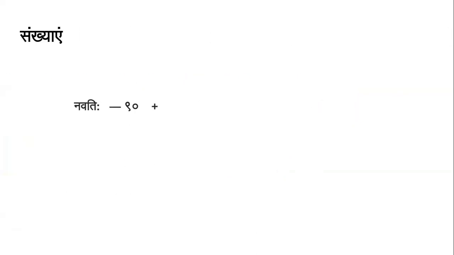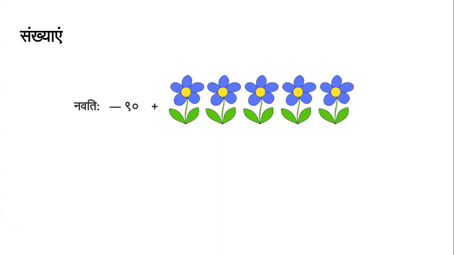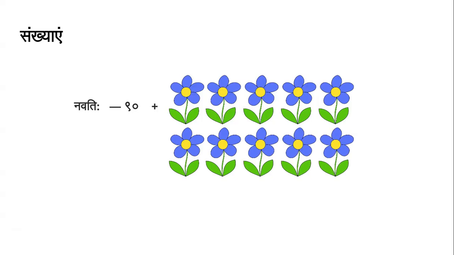And how many Pushpa are we adding to Navatihi? Let us check. Ekam, Dve, Trini, Chatvari, Pancha, Shada, Sapta, Ashta, Nava, Dasha. We are adding Dasha Pushpa to Navatihi. 90 plus 10. Navatihi plus Dasha. It is Shatam, 100.